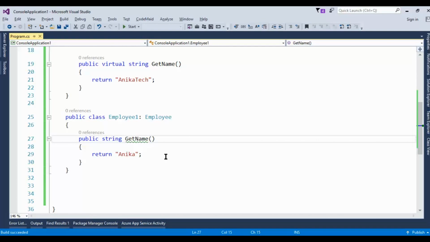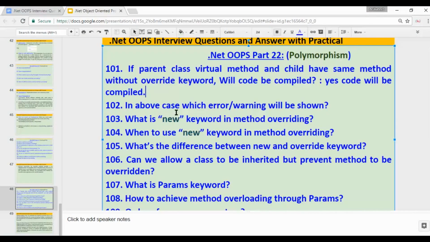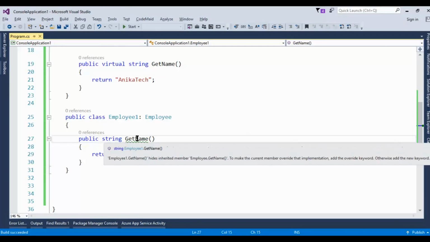Are we getting any warning? Let's mouse over on that. It's giving us one warning: to make the current member override that implementation, add the override keyword, otherwise add the new keyword. We have already seen the override keyword, but now let's see the new keyword. So in our case, which warning will be shown? This warning will be shown, telling us to use the override keyword or the new keyword.